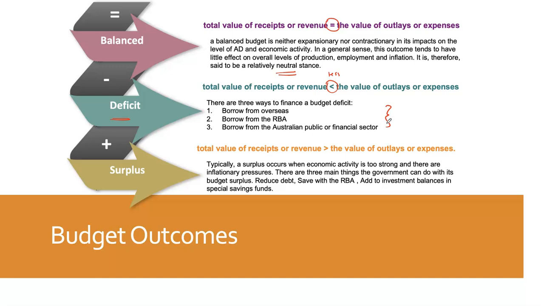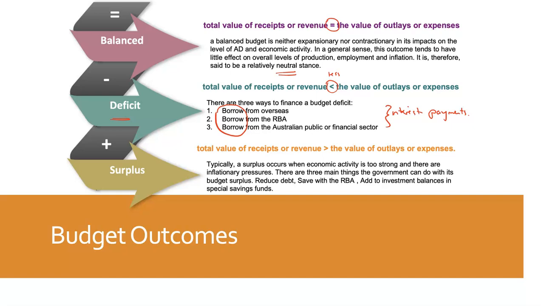They could borrow from overseas, borrow from the Reserve Bank, borrow from the Australian public, all viable ways to do this. The key word here being borrow. And for those of us that understand debt, when you borrow, a downside is there will almost certainly be interest payments that have to be made. So you can start to see why governments don't want to always do this.